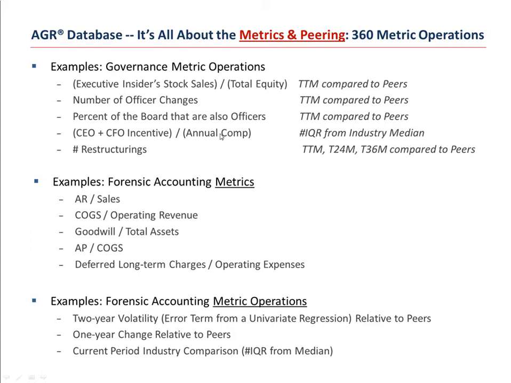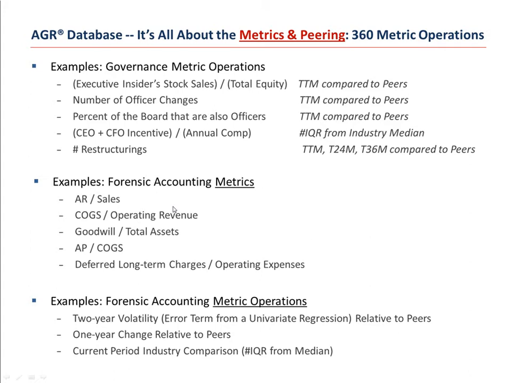We'll look at the number of interquartile ranges from the industry median and measure that against the peer group. We'll also look at some high-risk events like the number of restructurings or M&A activity, divestitures and spinoffs. We'll also look at things like the number of officer changes and the percent of the board that are also officers, things like that.